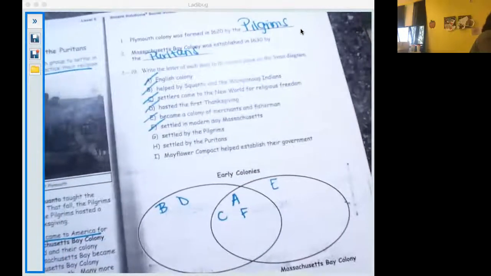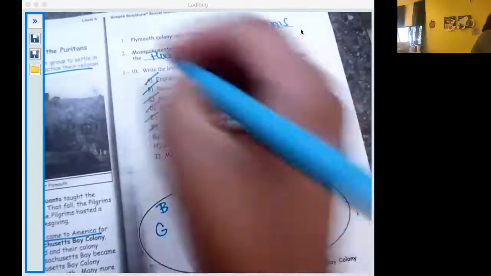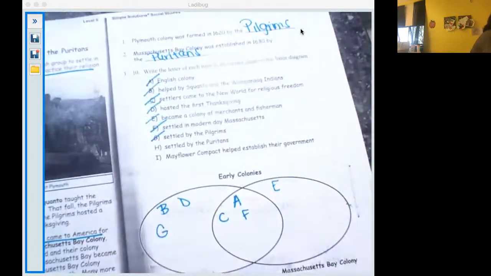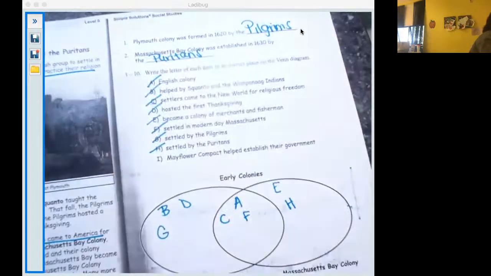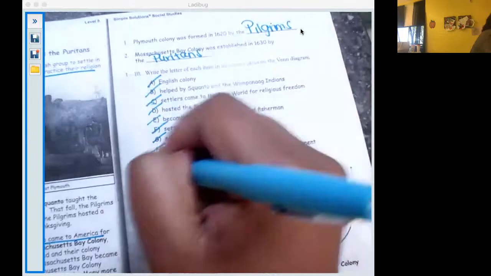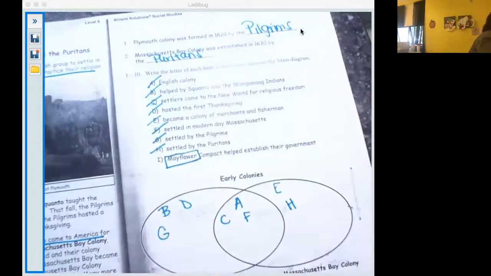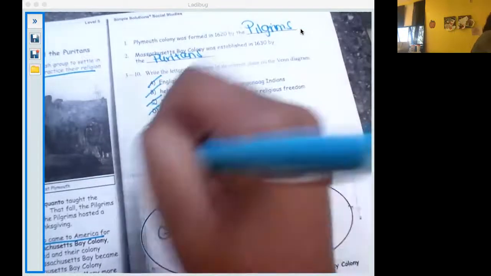G, settled by the Pilgrims, we know that was Plymouth. H, settled by the Puritans, we know was the Massachusetts Bay Colony. And I, the Mayflower Compact has helped establish their government. You got a big keyword there, the Mayflower. We know that the Pilgrims came over on the Mayflower. So this must be Plymouth Colony.